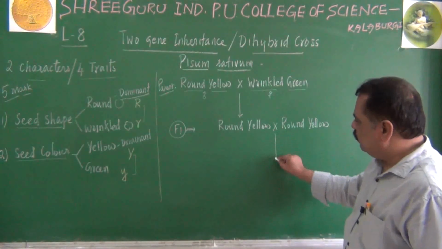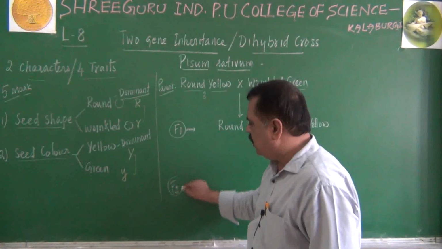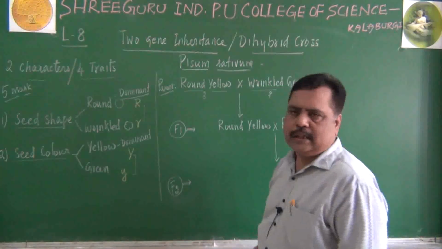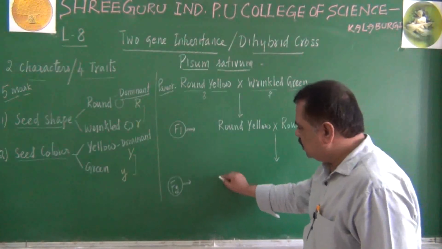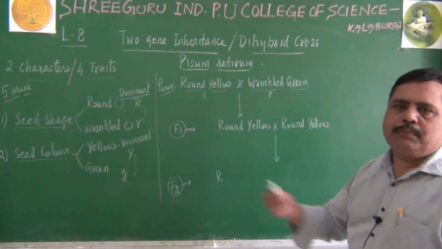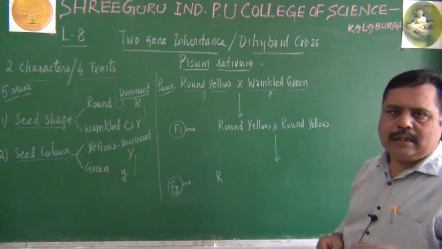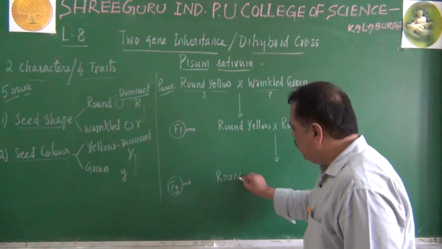Now in the F2 generation, let us see what are produced in the dihybrid cross. In F2 generation, Mendel, to his surprise, got 4 varieties of pea plants in the garden. There were 4 varieties of pea plants, namely round yellow.